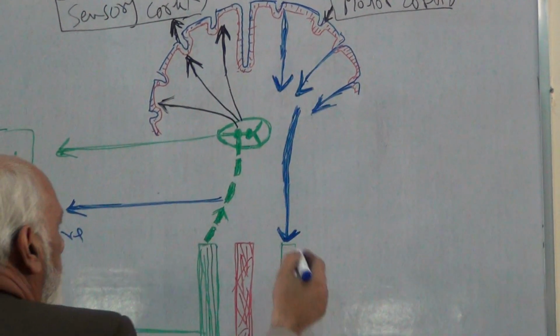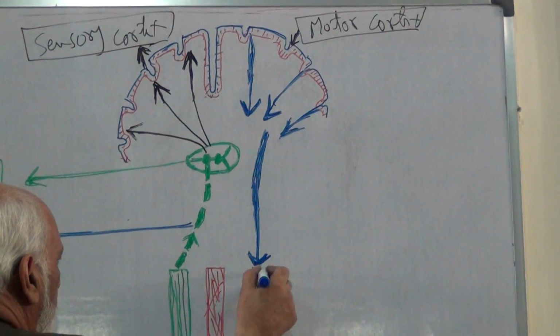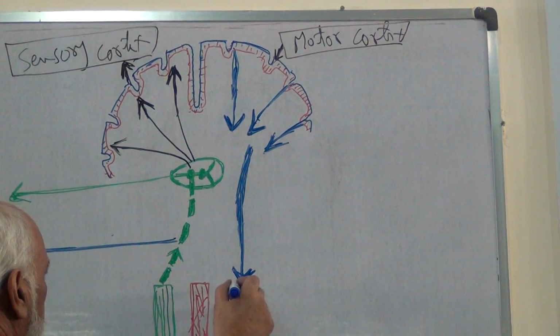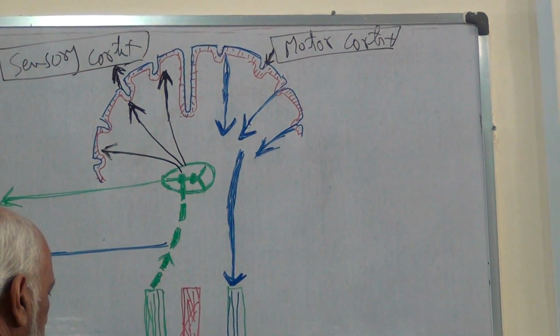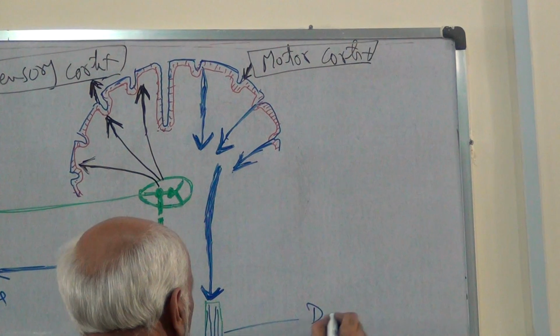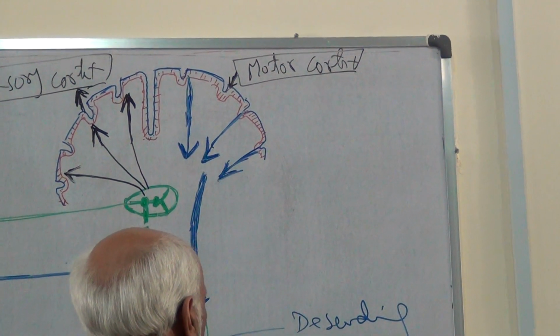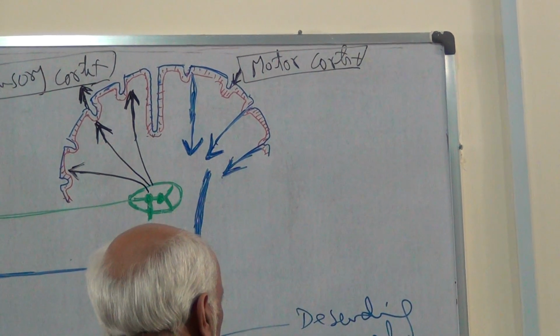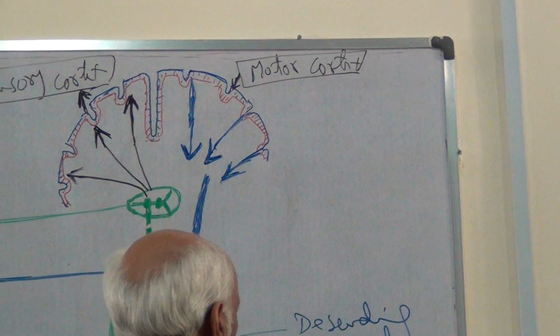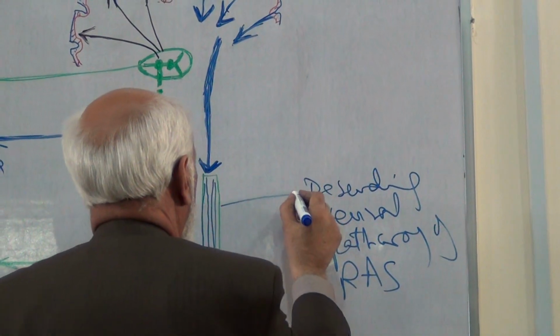Now this motor information descends through the descending fibers of the descending neural pathway of the reticular activating system.